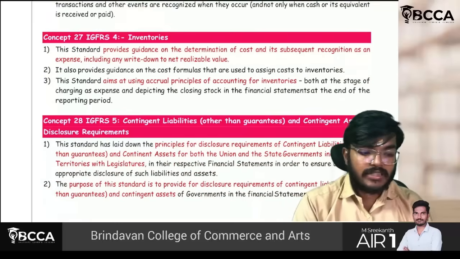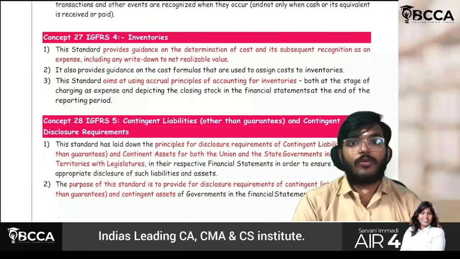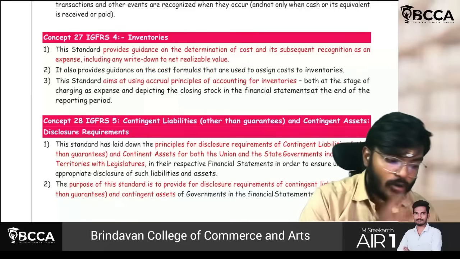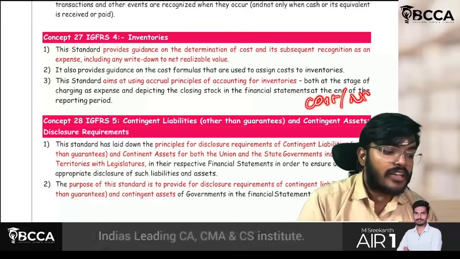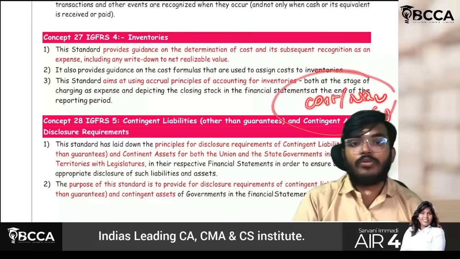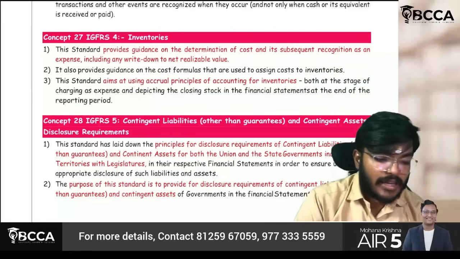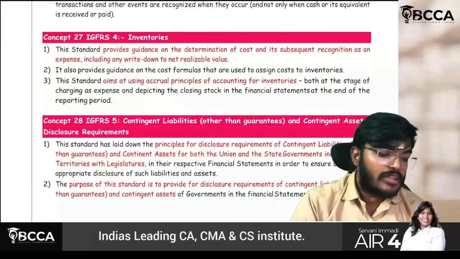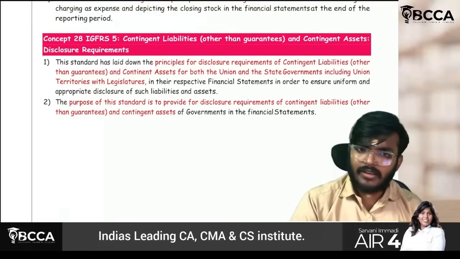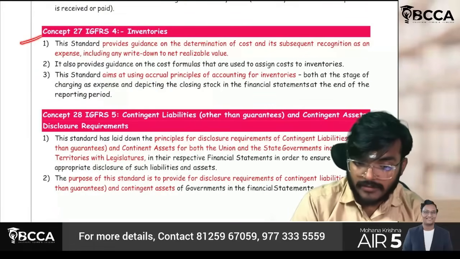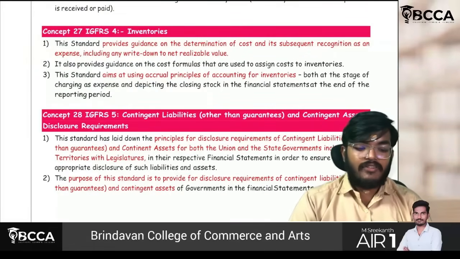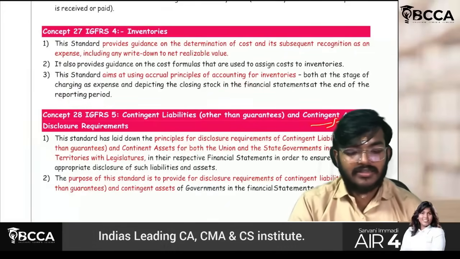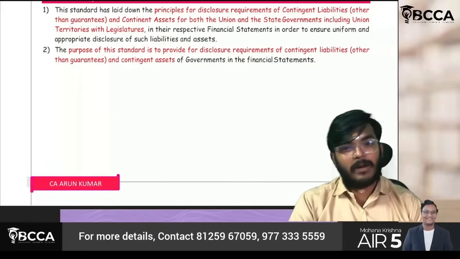IGFRS 4 is for inventories, so whatever the thing, it is very simple. Expense including any write down to net realizable value. What they are trying to say is it is like cost or NRV, whichever is lower, only we have to do the accounting. Even here, the accrual principle of accounting applies for inventories at the time of charging as expense and depicting the closing stock. Everything is covered in IGFRS 4. Important, this. Last one, IGFRS 5, if you observe, contingent liabilities other than guarantees, and contingent assets. They will just specify the name part only.